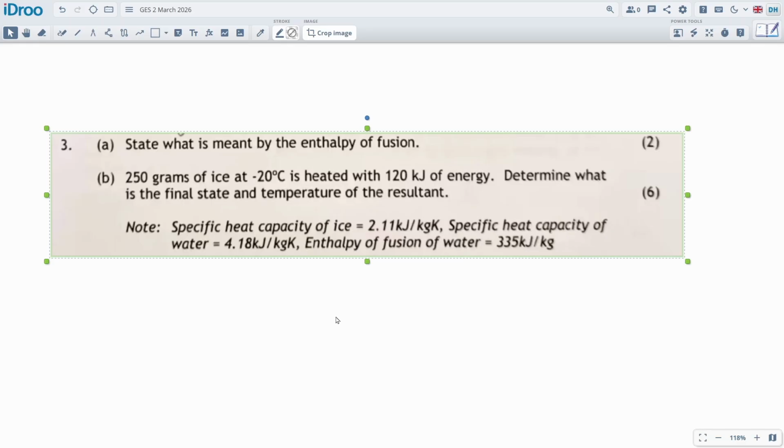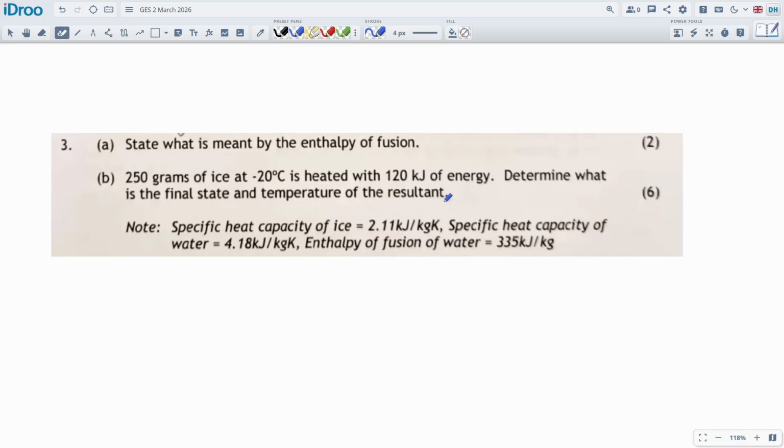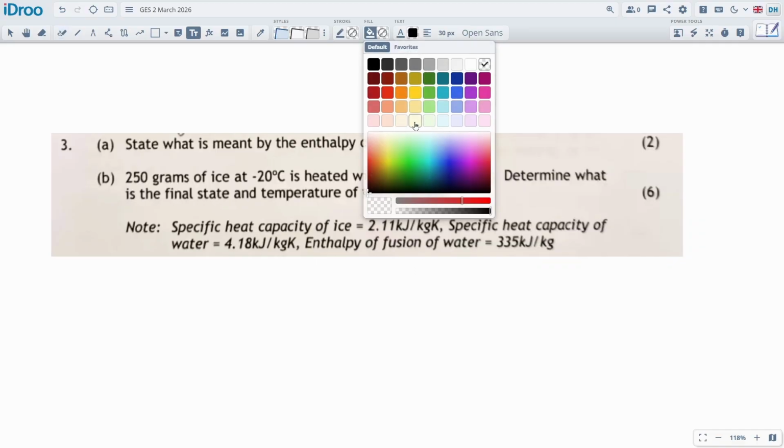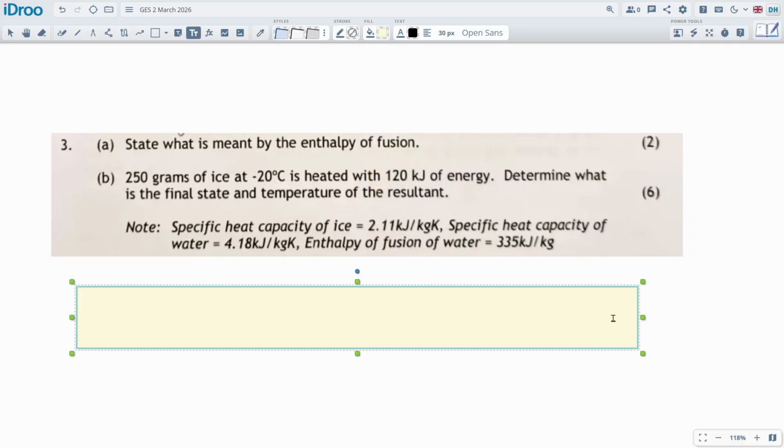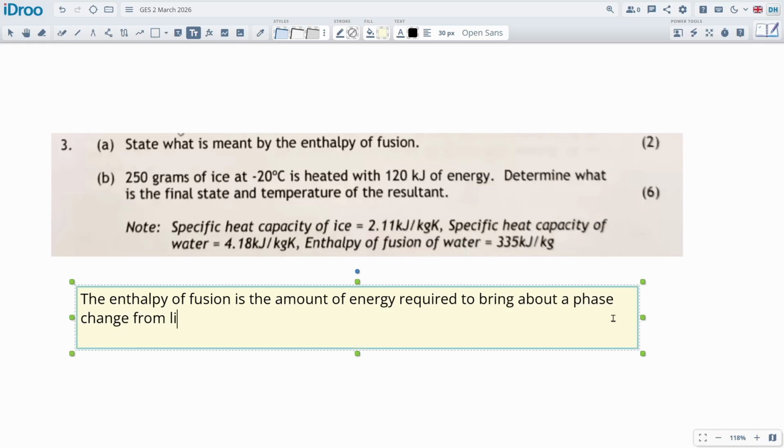State what's meant by entropy of fusion. So entropy of fusion is sticking things together, which is freezing, basically. The amount of energy required to freeze something, or needing to be removed from it in order to cause it to freeze. We should really say it a little bit better, though. Okay, let's say it properly then. The enthalpy of fusion is the amount of energy required to bring about a phase or state change from liquid to solid, or vice versa.